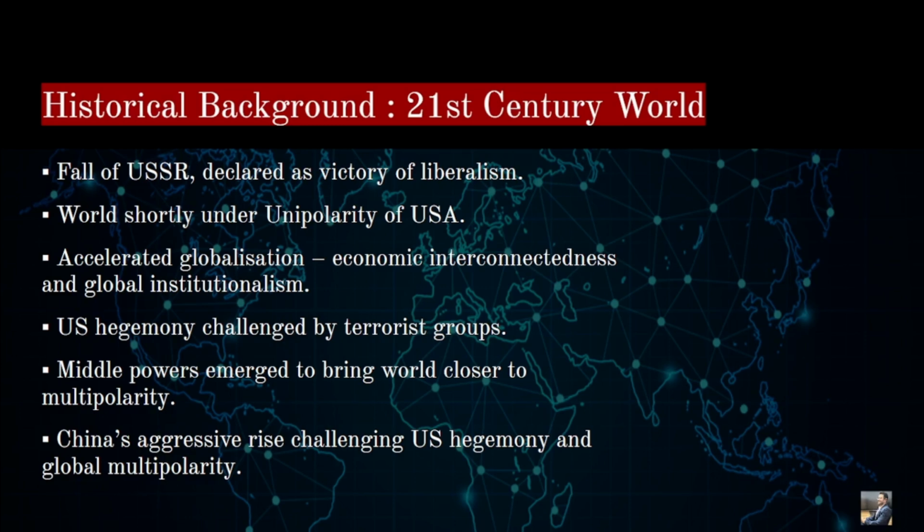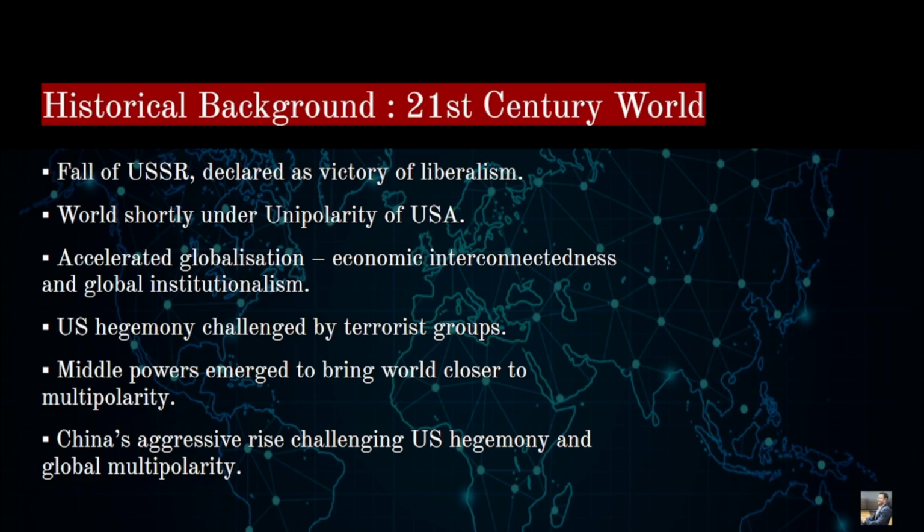Russia was given more importance, and Russia was also given a veto power, right? A permanent member of the UN Security Council, one of the members in the P5, that is permanent five, right? That is why, with the fall of USSR, the advent of the 21st century is symbolically deciphered in the language of IR, right? And with this, there was a victory of liberalism, right?